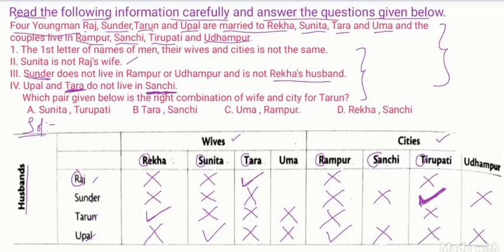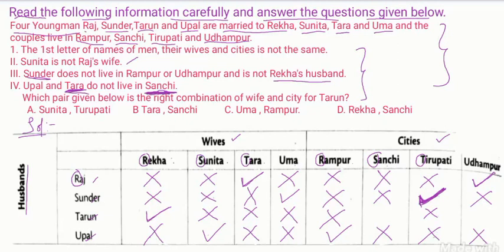Rekha, Sunita, Tara are not his wives. Then Uma is the wife of Sundar. They said Tara will not live in Sanchi, from point 4. So Tara will not live in Sanchi means Raj also will not live in Sanchi. So Raj will live in Udhampur.